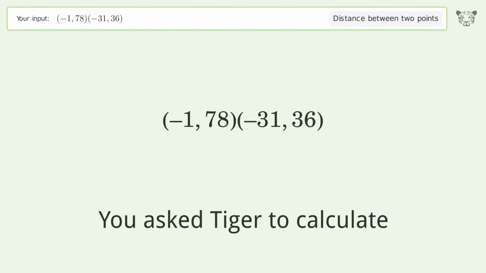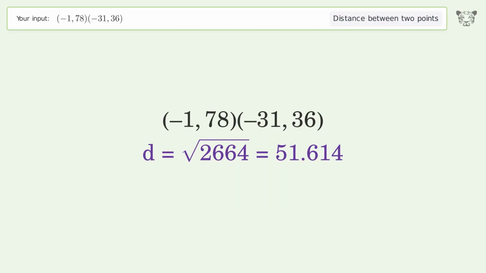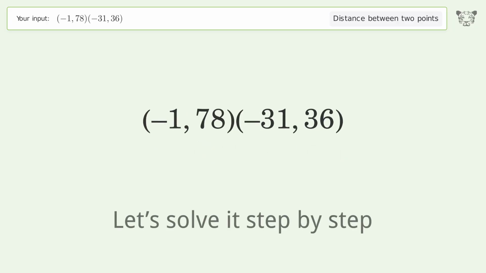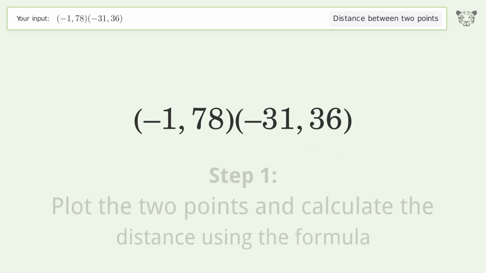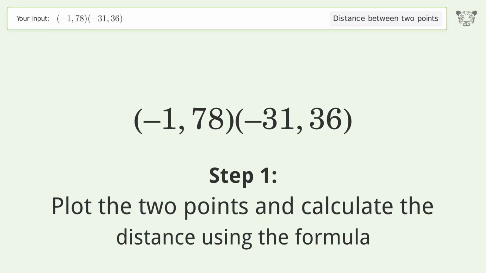You ask Tiger to calculate. This deals with the distance between 2 points. The distance between the 2 points is the square root of 2,664, or 51.614. Let's solve it step by step. Plot the 2 points and calculate the distance using the formula.